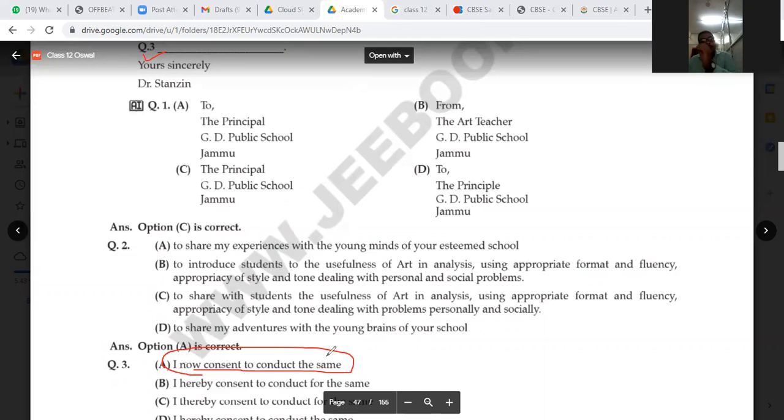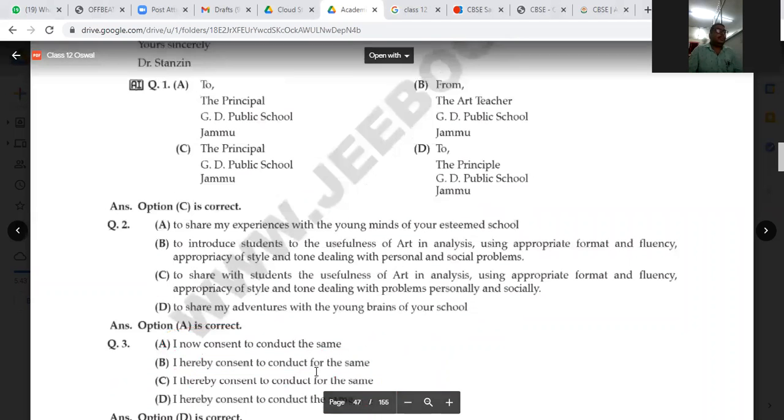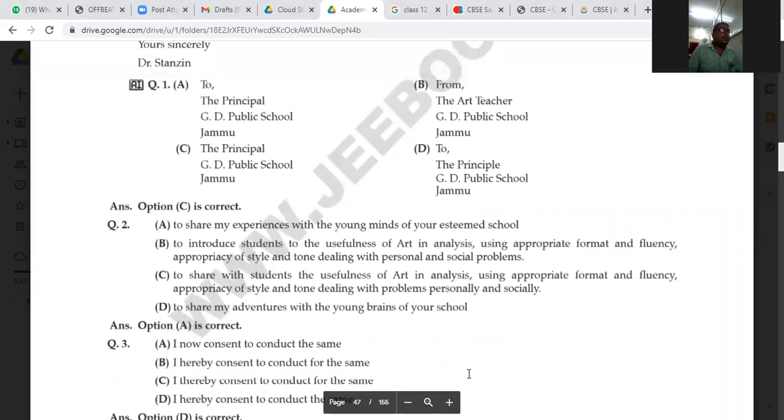Consent you have already given. In the first paragraph, you have already given the consent. Why are you giving the consent another time? I hereby consent to conduct the same. I hereby consent to conduct the same. And the last one, just wait: I hereby consent to conduct the same.